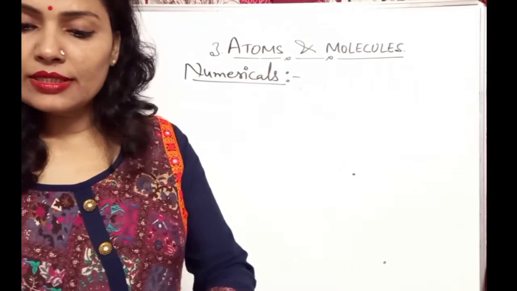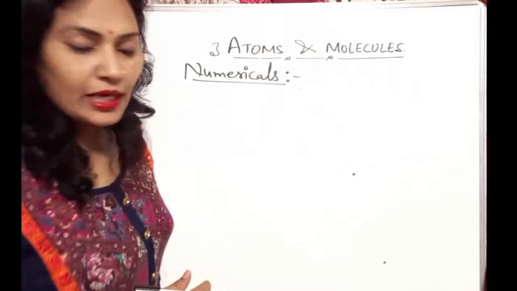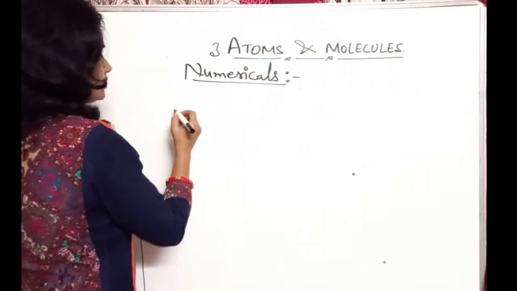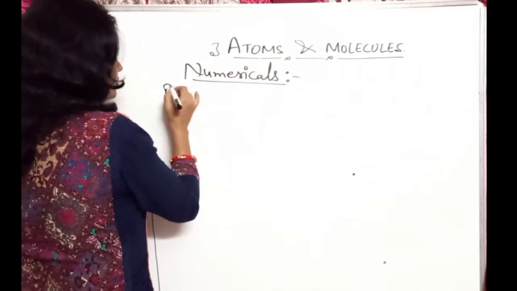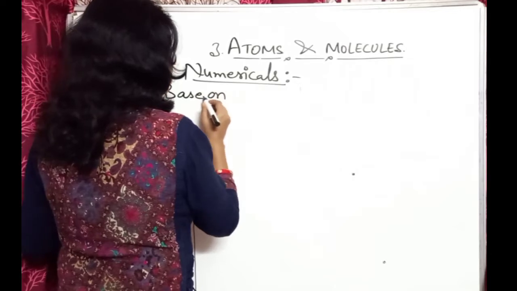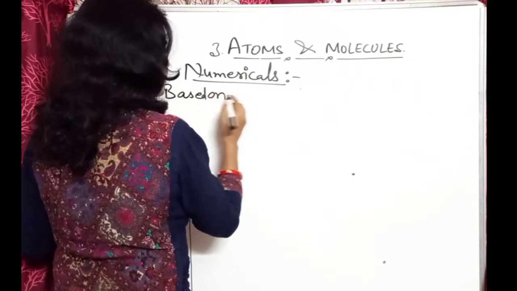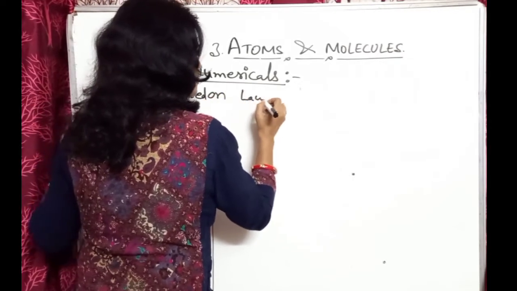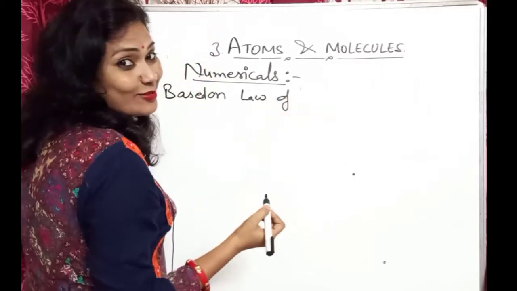So, one question is here. Numericals you can write based on the law of conservation of mass.